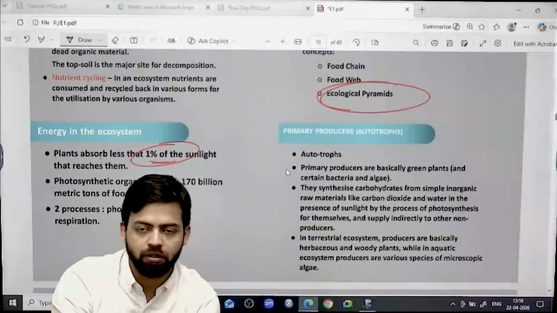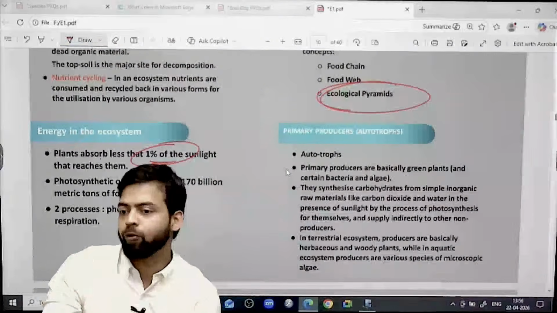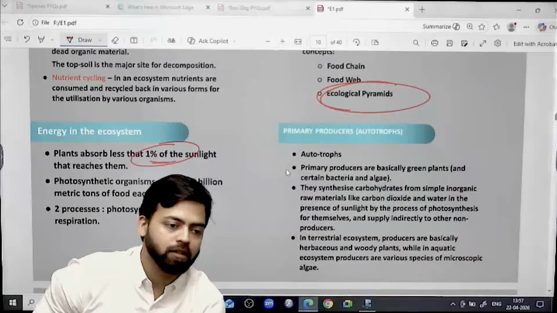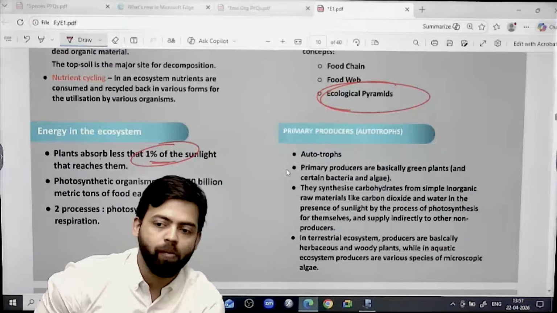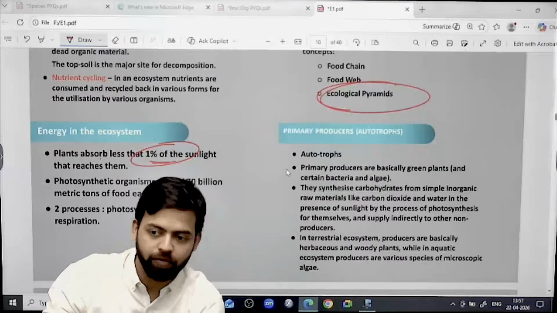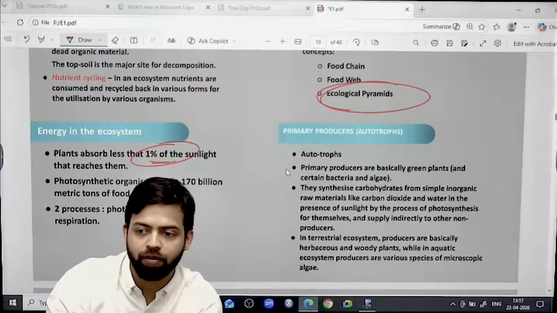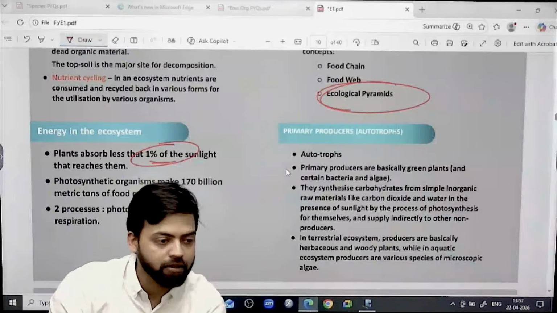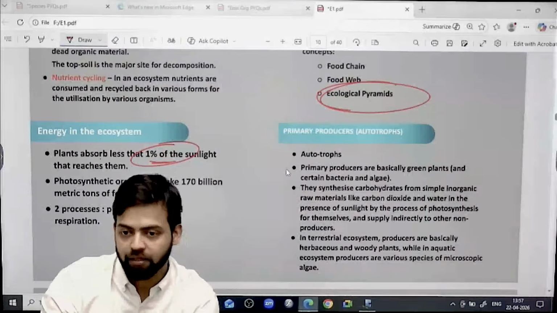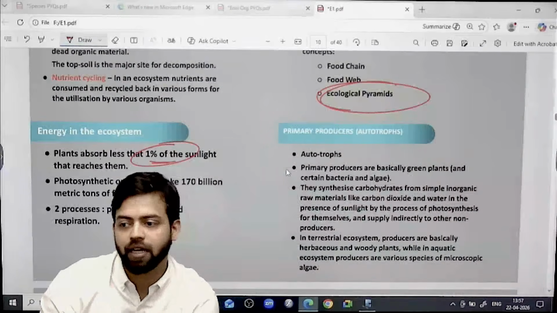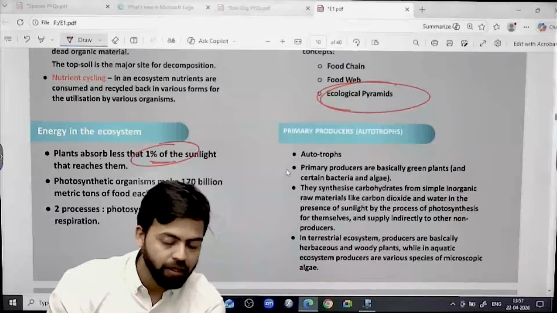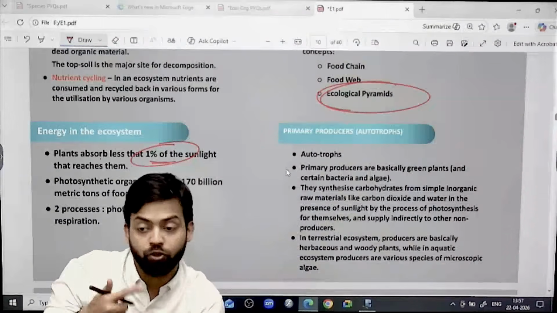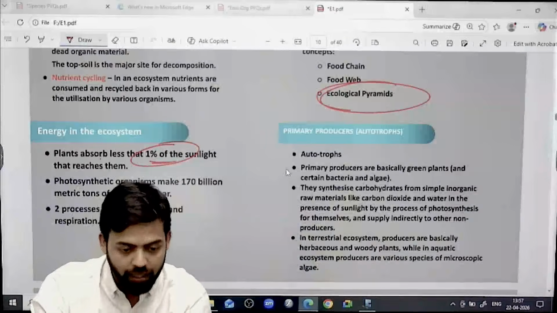Autotrophs are those which prepare their own food. So plants can be there. In an aquatic body, which organism will be termed an autotroph? Which absorbs the sunlight? Yes, cyanobacteria, phytoplanktons, they can be considered as autotrophs, right? Because they produce their own energy by absorbing the sunlight. So phytoplanktons are an example, right?